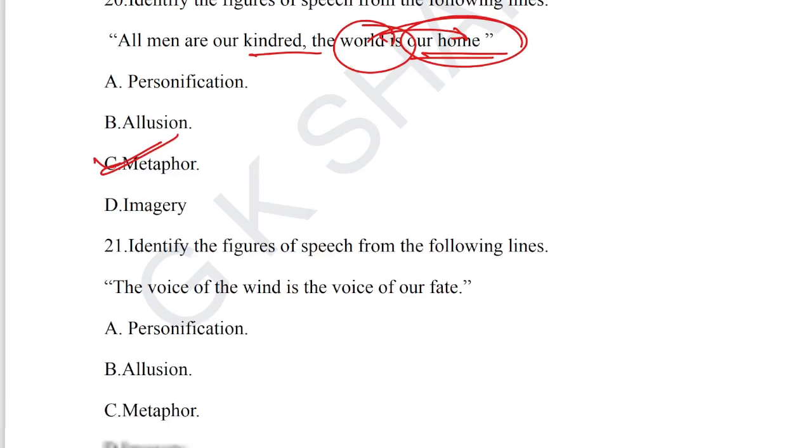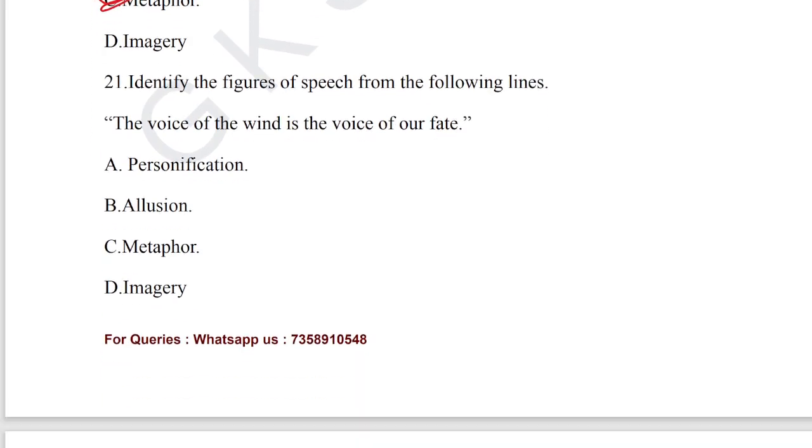Let's take up question number 21. Identify the figure of speech from the following line. The voice of the wind is the voice of our fate. Again, personification is found here. Option A is the correct answer for question number 21.